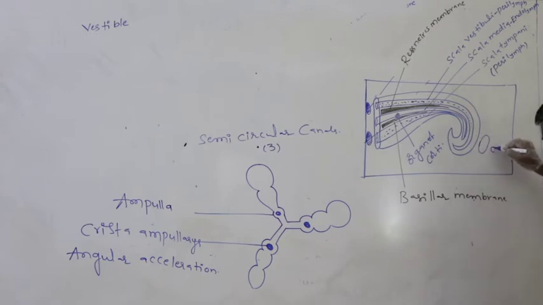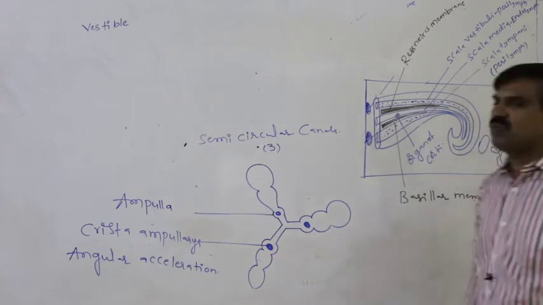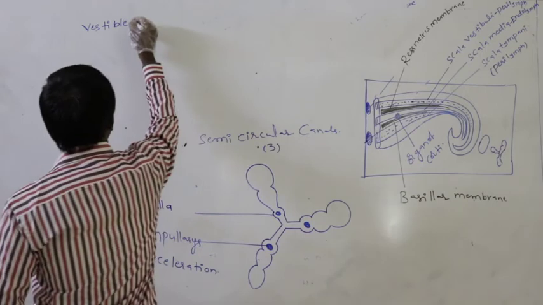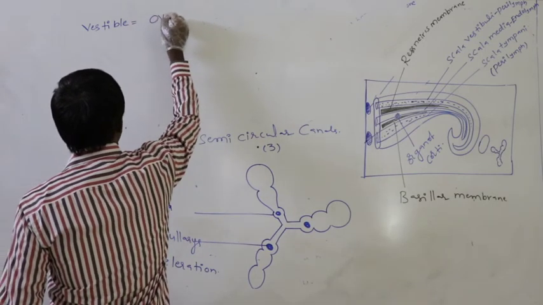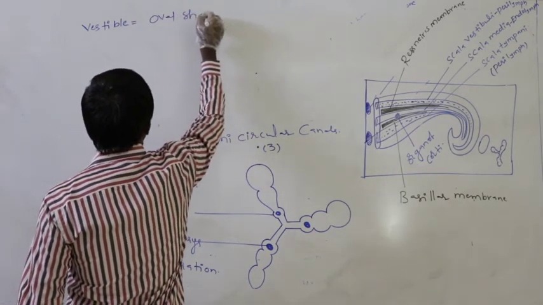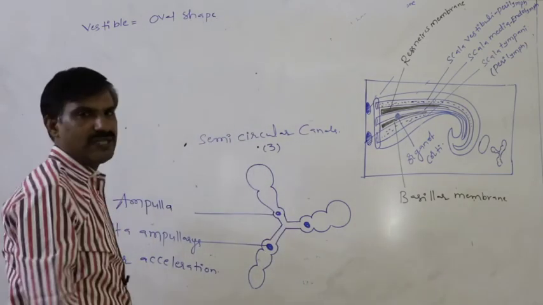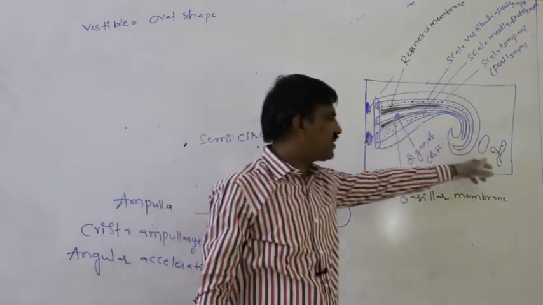This is the semicircular canal. What is the position of the vestibule? The vestibule is always present between the cochlea and the semicircular canal. That is an oval shaped structure. The vestibule is oval in shape and always lies between the cochlea and the semicircular canal.